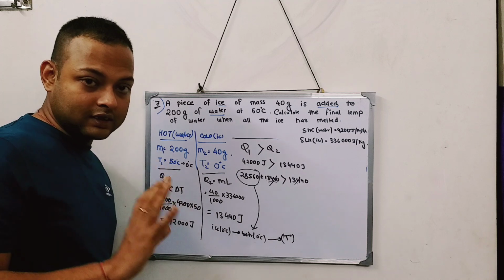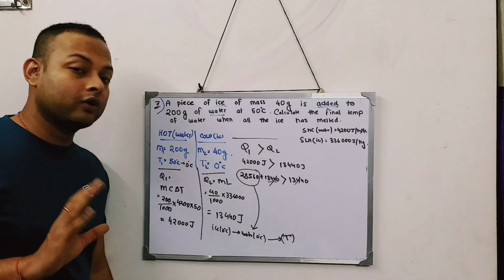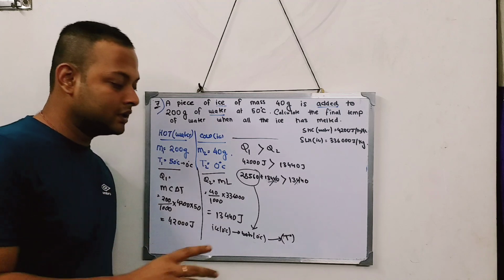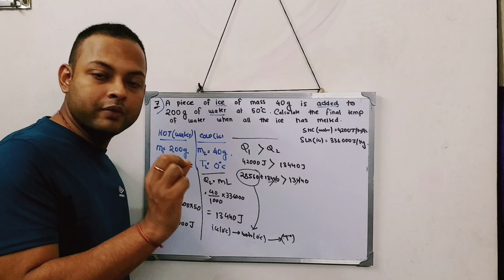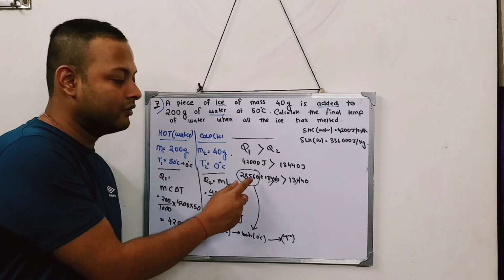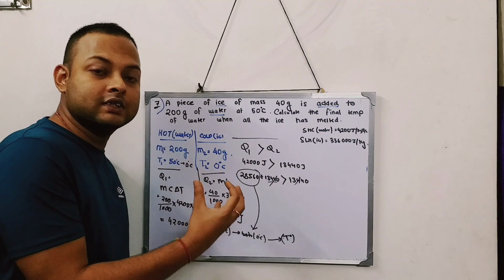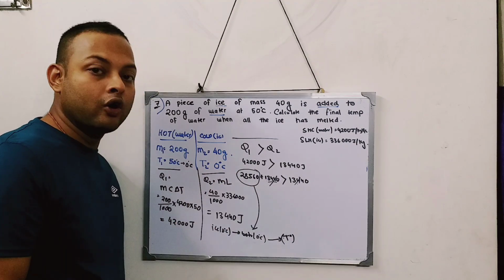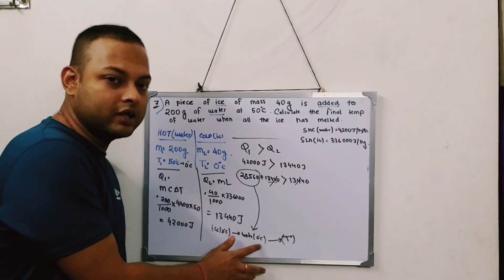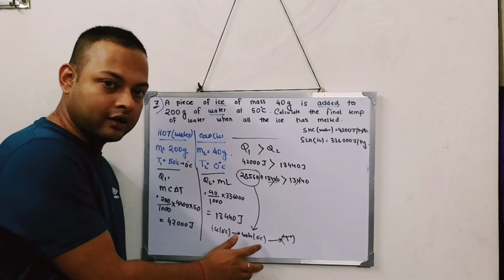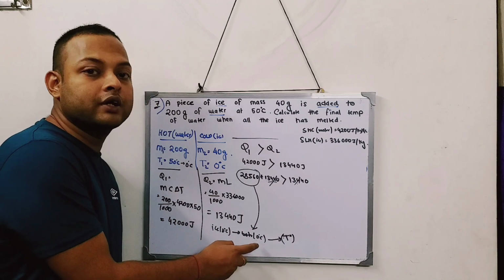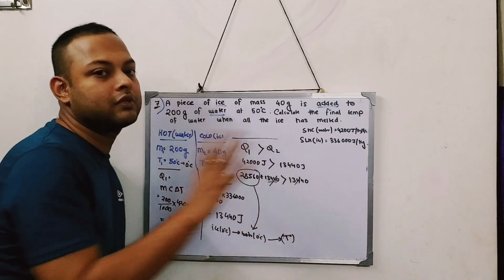So I need to find this temperature. This is not the sum, this is just the starting of the sum. Before the sum I have to figure something out. I know my temperature in this sum won't be 0 degree centigrade, because over here we have leftover heat. We have some amount of heat which is still left, and this leftover heat will be utilized to increase the temperature of the 0 degree centigrade water, the ice which is melted and converted to 0 degree centigrade water.